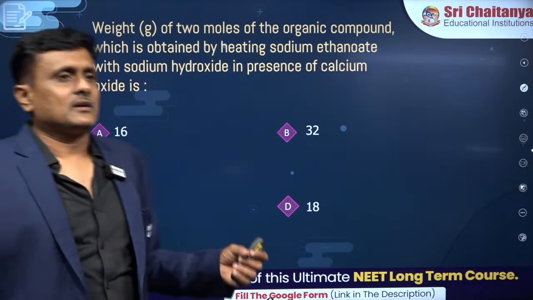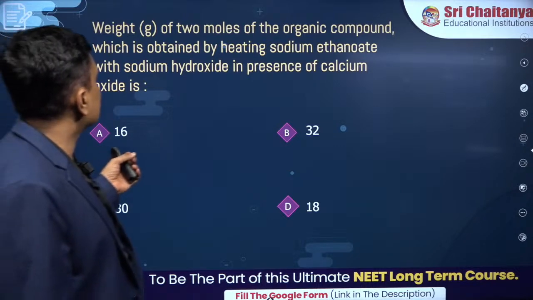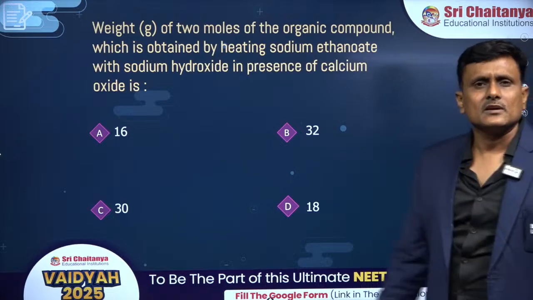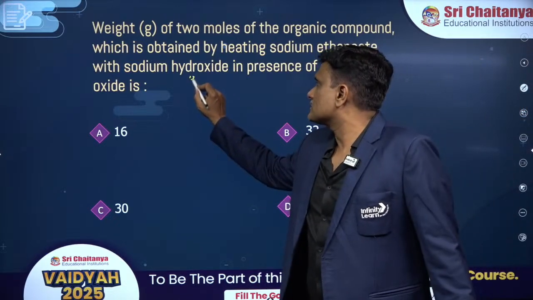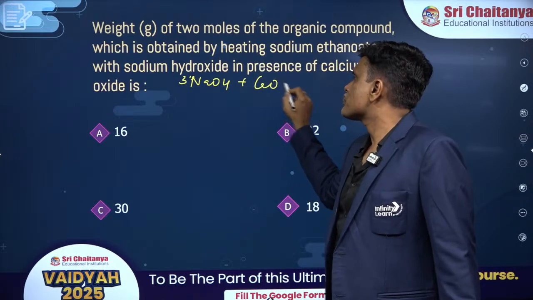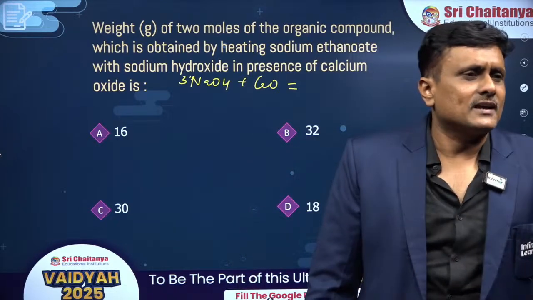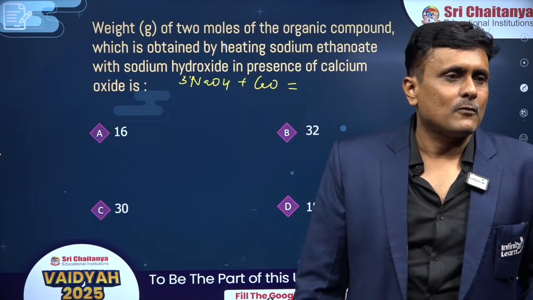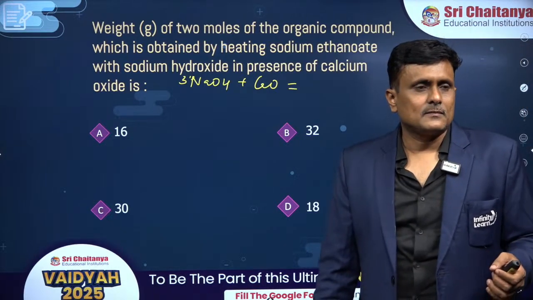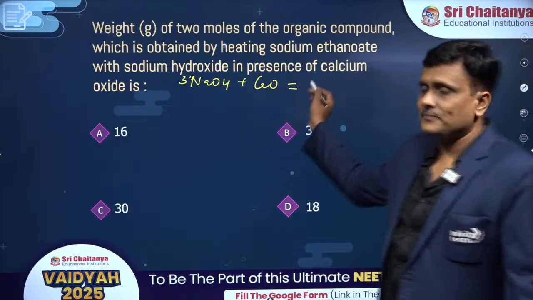Look at this stoichiometry, organic chemistry based question. What is the weight of 2 moles of the organic compound which is obtained by heating sodium ethanoate with sodium hydroxide in presence of calcium oxide? The sodium hydroxide and calcium oxide mixture is referred to as what? Where is it used? Strong alkali mixture. What is that called? Speak out, buddies. What is this called?